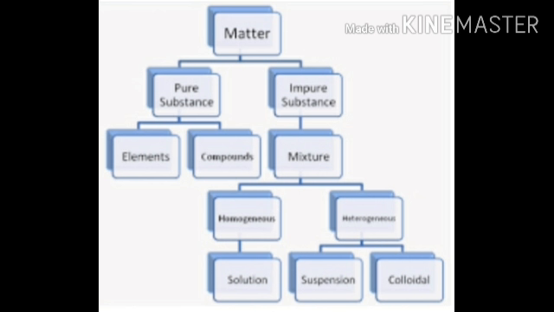In the flowchart, matter can be classified into two types: one is pure substance, the other is impure substance. Pure substance can be divided into elements and compounds, whereas for impure substance, the best example is mixture. Mixture can be divided into two types, homogeneous and heterogeneous. Solution is the best example of homogeneous, whereas suspension and colloidal particles are the best examples of heterogeneous mixture.